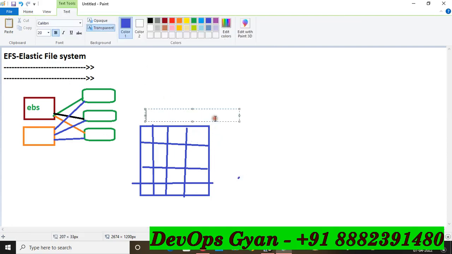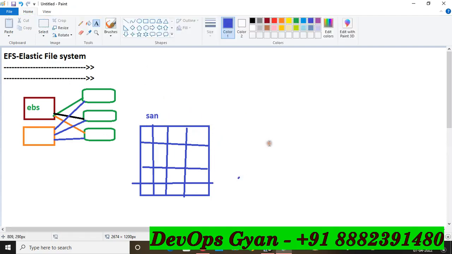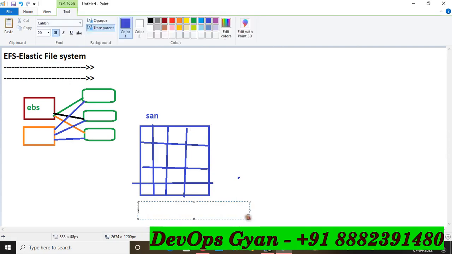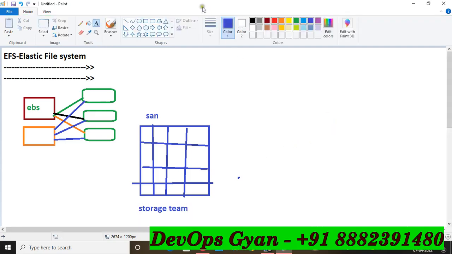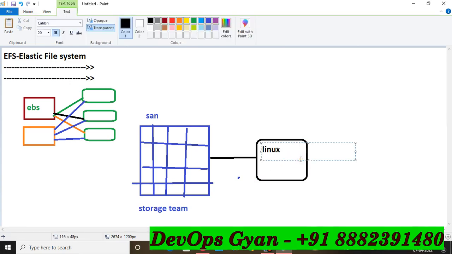I'm going to write here, this is the SAN storage. So friends, you will have to deploy a dedicated team for this storage, right? A storage team will be deployed. And when you configure your Linux server, whatever you are working on in your organization, you configure NFS.